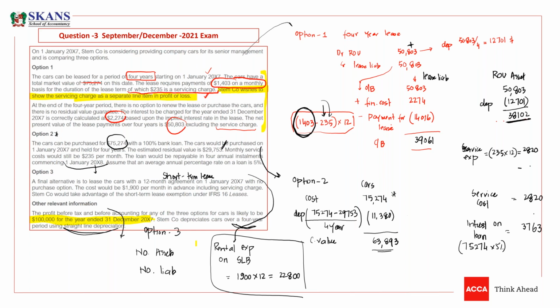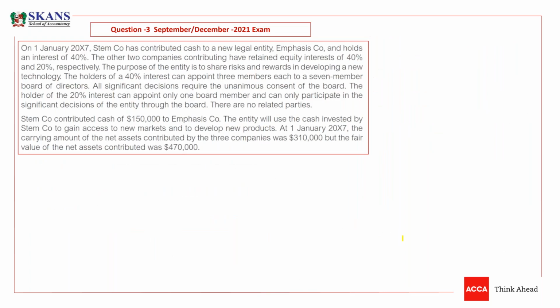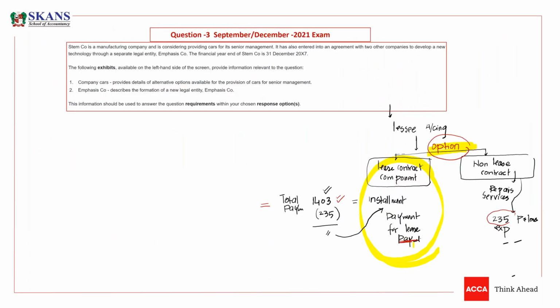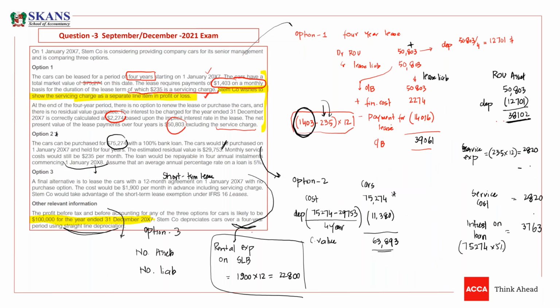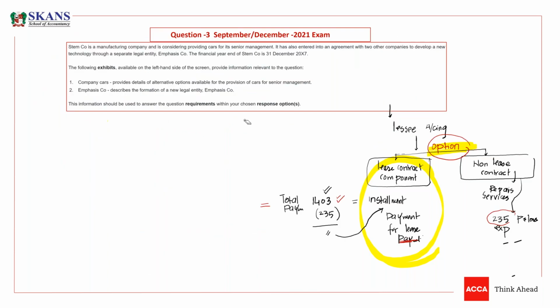So let's understand what would be the impact, guys. They are asking us to give the impact, so now we are going to give the calculation. We have option 1, option 2, and option 3. So these are the three options.